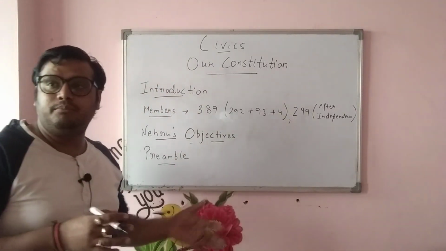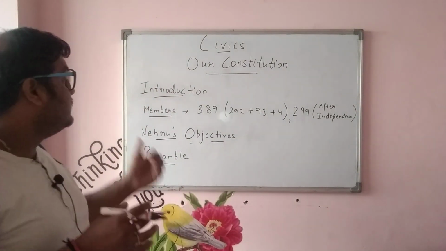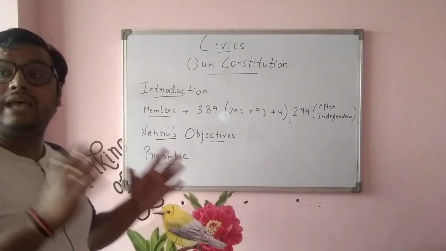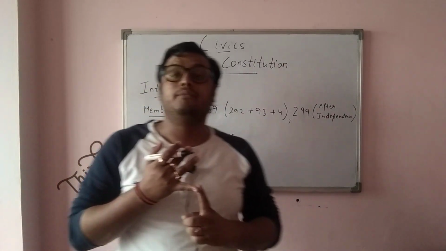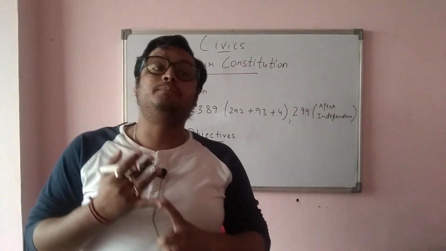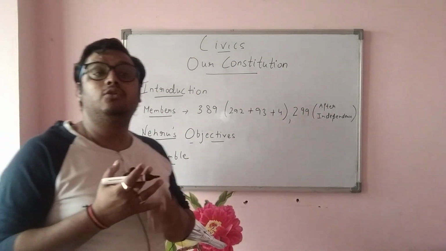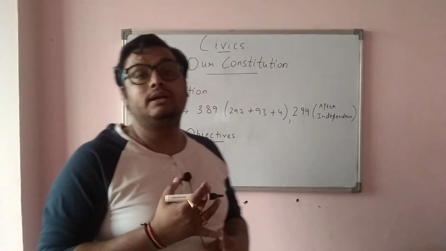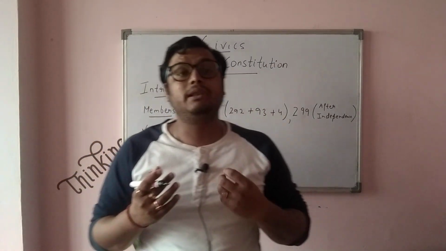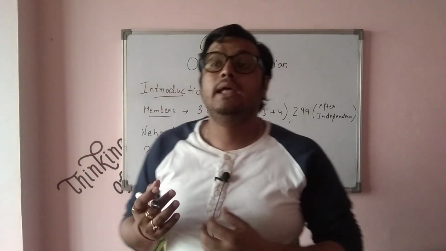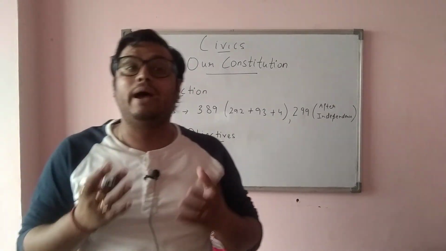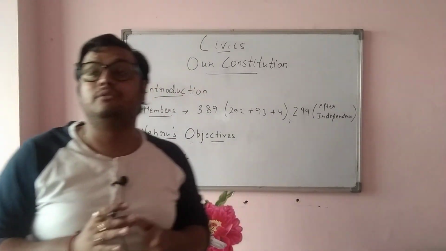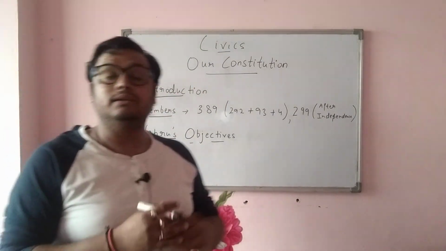Next, a very important topic we'll be discussing is that the preamble has some salient features. What were the salient features of the constitution? First, republic. What is a republic? To be ruled by our own selves, and no third party would be ruling us. Republic means खुद से rule होना. Nobody can rule over us. We'll be governing ourselves via an elected body, which is known as the government, and no third party would be ruling us.